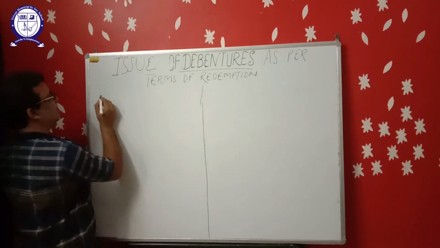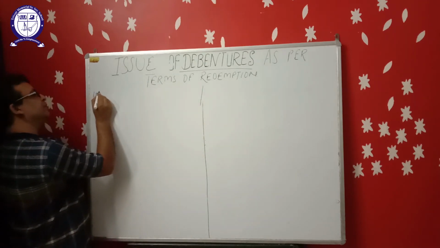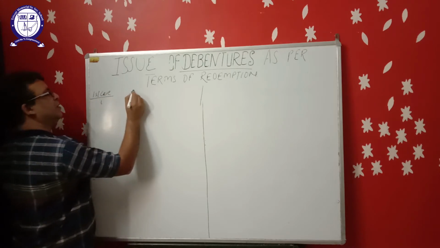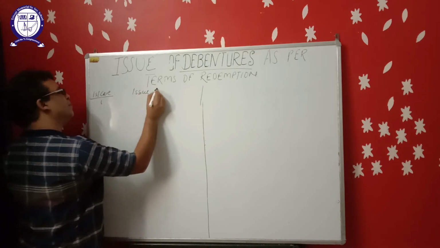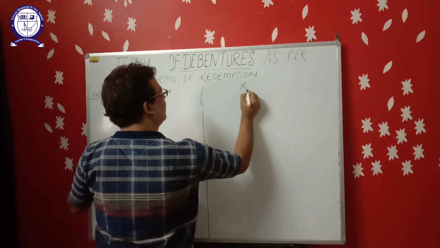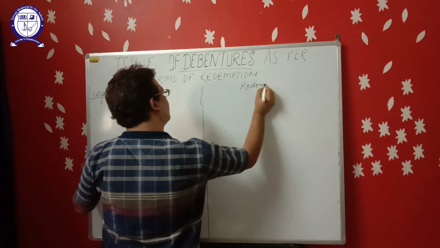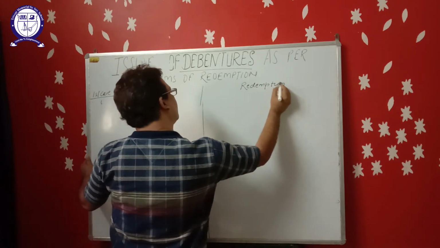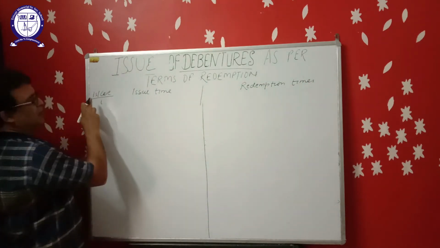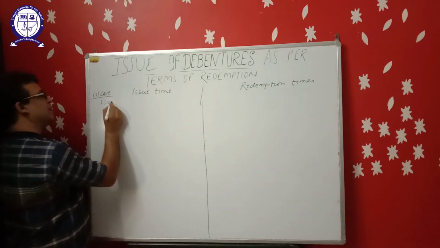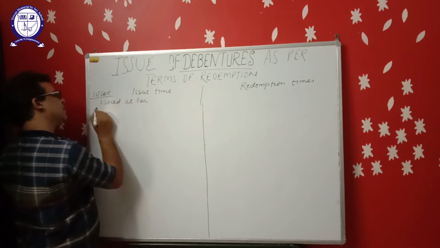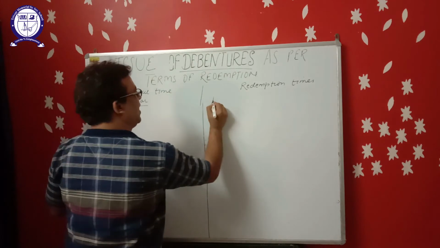First case, issue time, redemption time. First case, debenture issued at par and redemption at par.